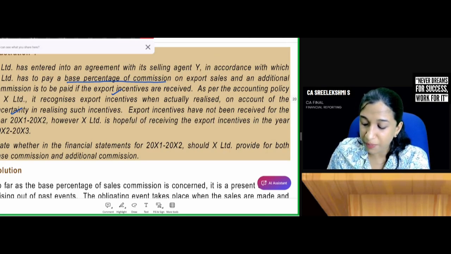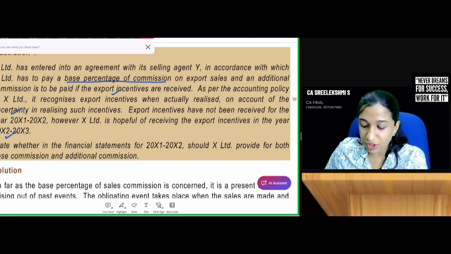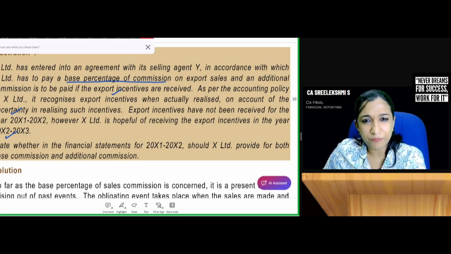Export incentives have not been received for the year 11-12. However, X Limited is hopeful of receiving the export incentives in 12-13. State whether in financial statements for 11-12, should X Limited provide for both base commission and additional commission?